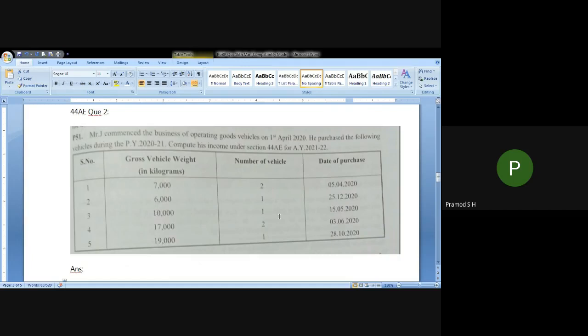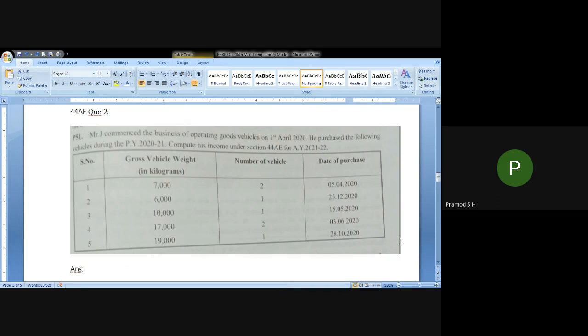Now, first and foremost thing that you have to take care is to ensure that the person is eligible for 44AE. The question asks you to compute income under 44AE, well and good, but you have to see whether the total number of vehicles does not exceed 10. So 2 plus 1 plus 1 plus 2 plus 1, only 7 vehicles. Very well, less than 10, so eligible for 44AE. So that's first and foremost.